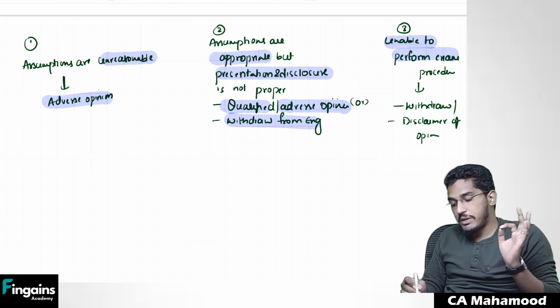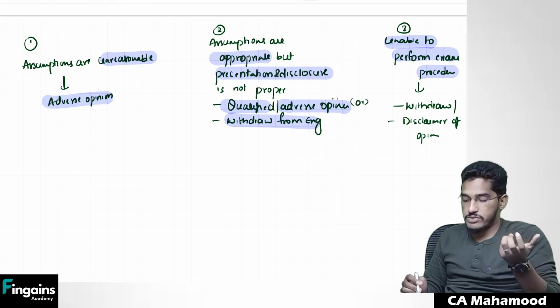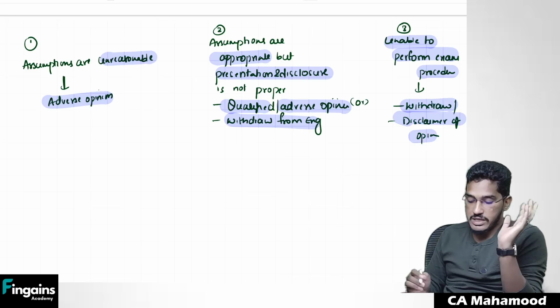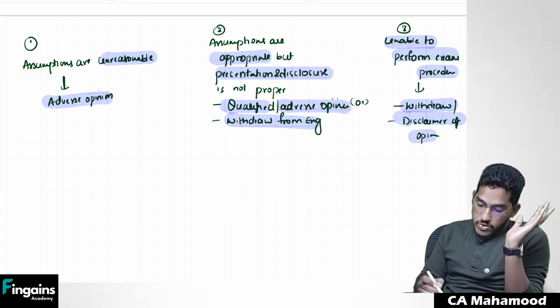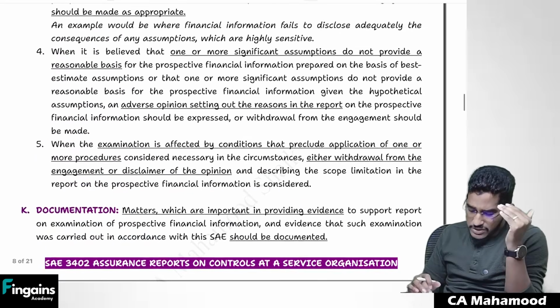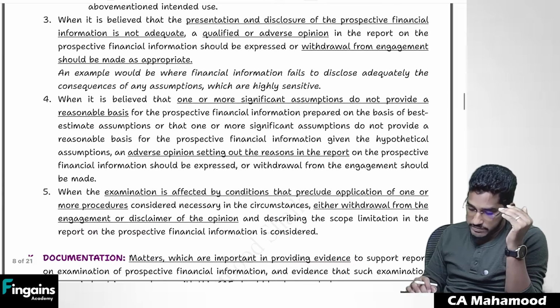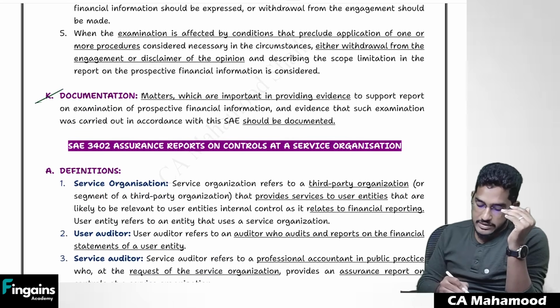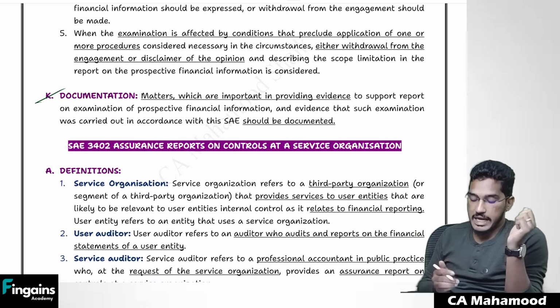However, if you are unable to perform the examination procedures, then you should either withdraw from the engagement or give a disclaimer of opinion. So that's what they have tried to explain in all these paragraphs. You can refer to this. Understood, everybody? Next one. Finally, whatever you have done regarding this engagement and whatever evidence you have gathered, everything